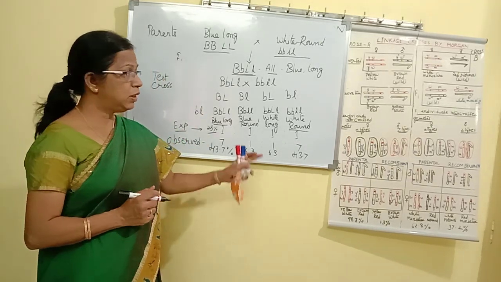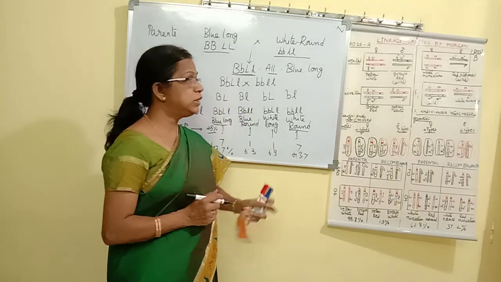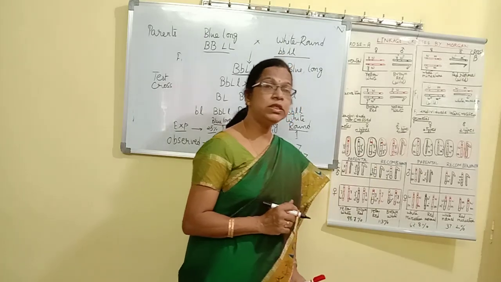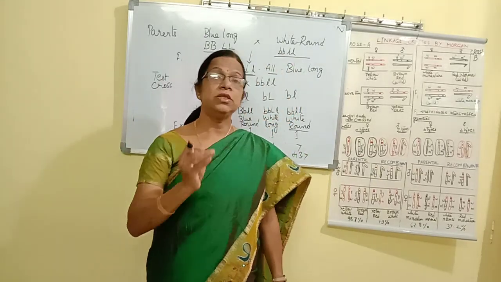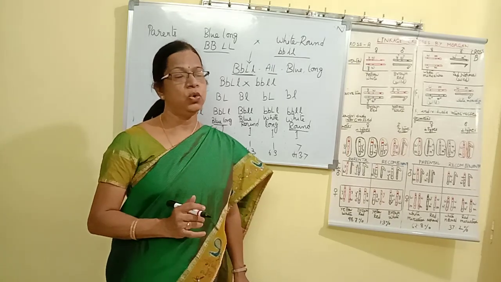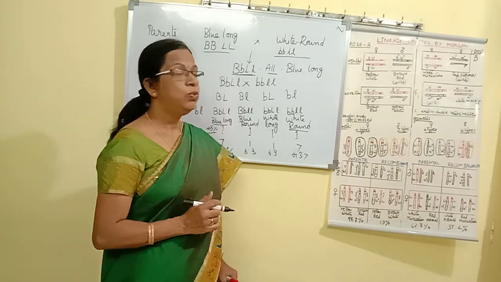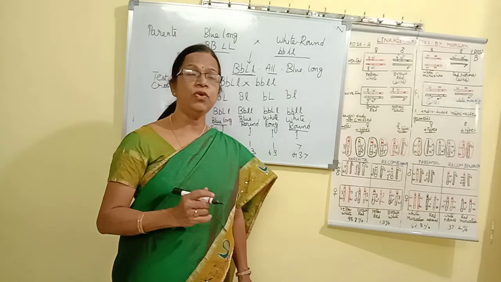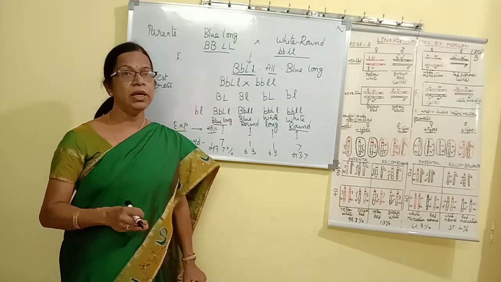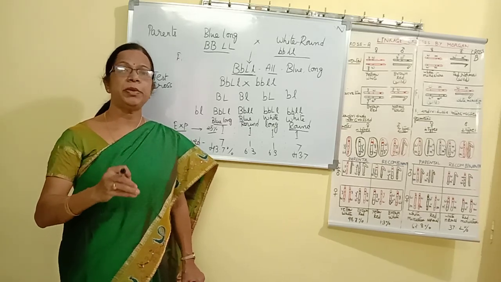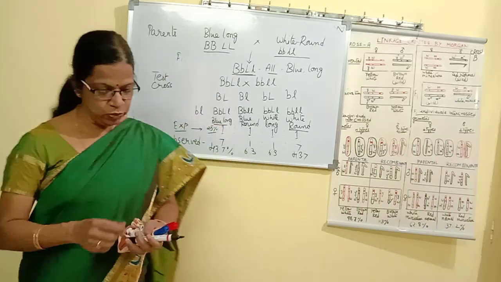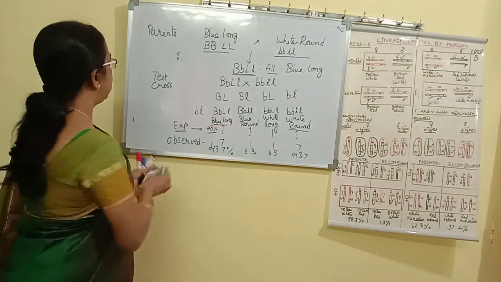So I am going to discuss Morgan's experiment by using this diagram. You have this diagram in the textbook also. It is very, very important to understand the diagram first. You have to understand the diagram very well. So that was the second experiment performed by Morgan in order to confirm that there is a linkage present between any two genes. So now let us consider what Morgan's experiment is.